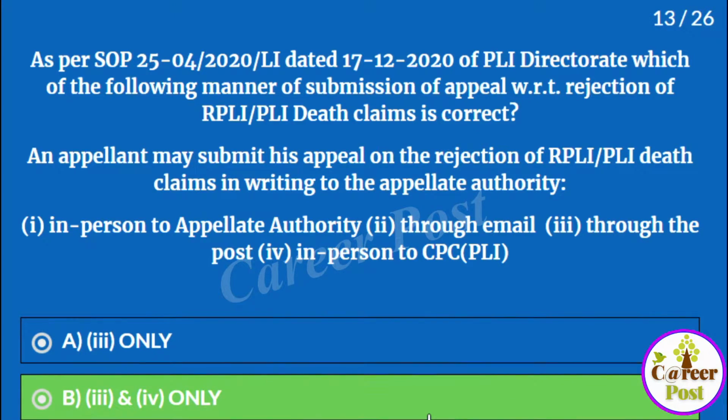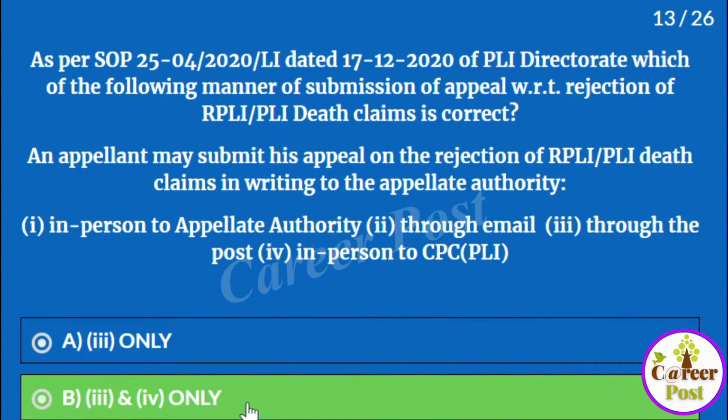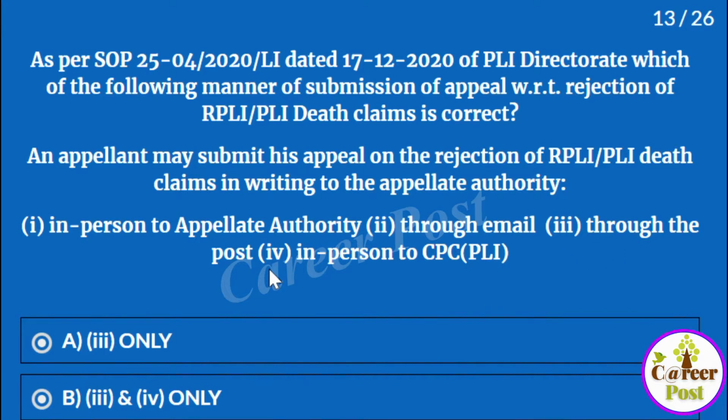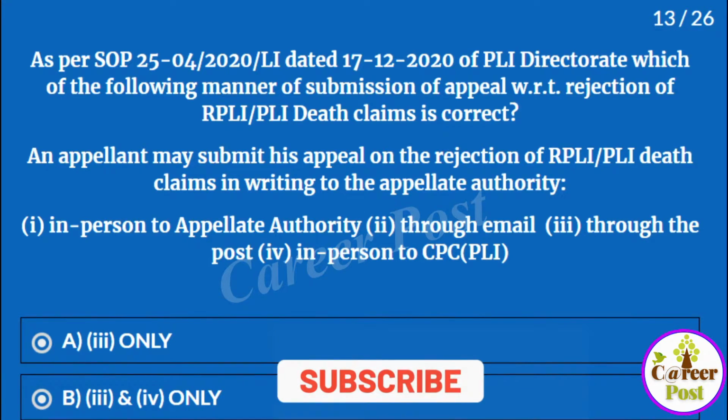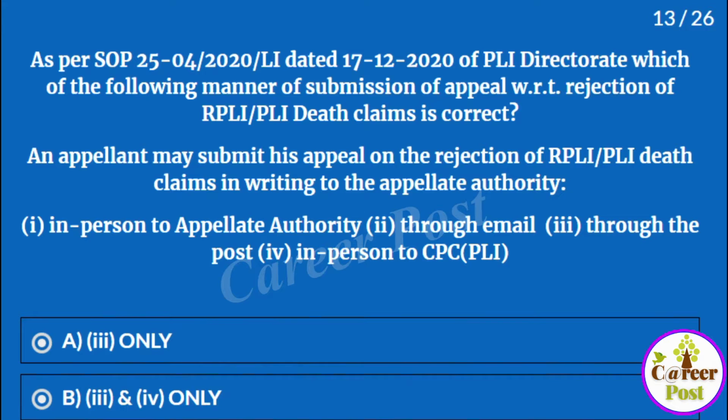The options are: A. 3 only, that is, only through post. B. 3 and 4 only, that means through post and in person to CPC. C. You can't do any of these things, none of these. D. All of these, that means you can submit your appeal in case of rejection of an RPLI PLI death claim to the appellate authority either in person, or through email, or through post, or in person to the CPC PLI. The answer is you can do any of these 4, that is, all of the above are correct.